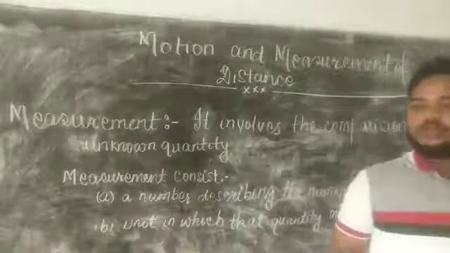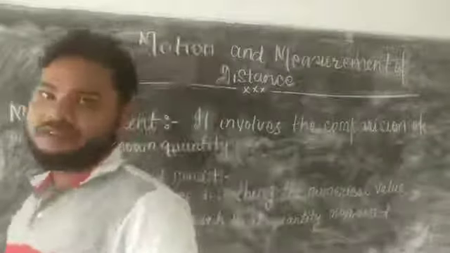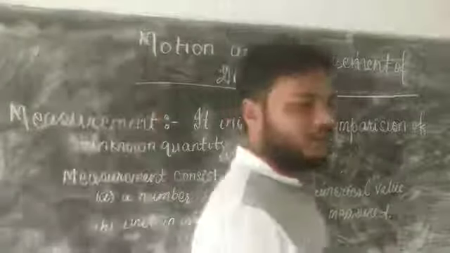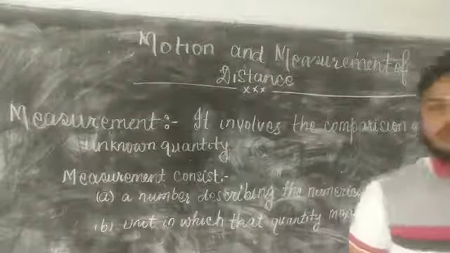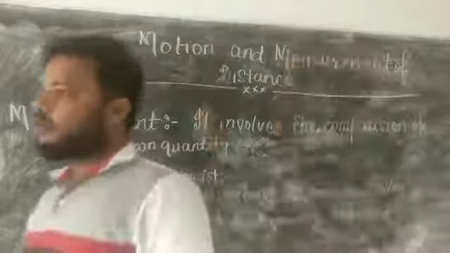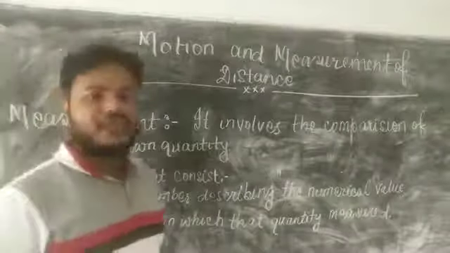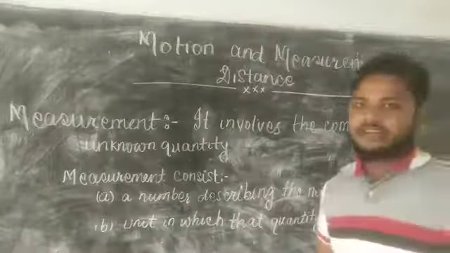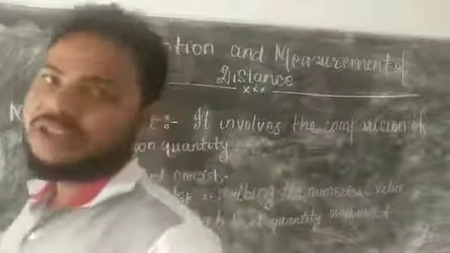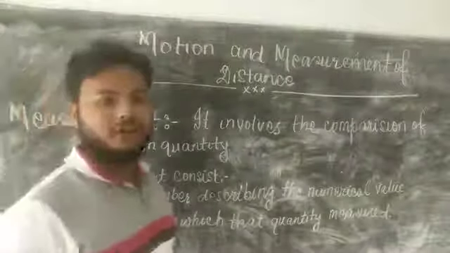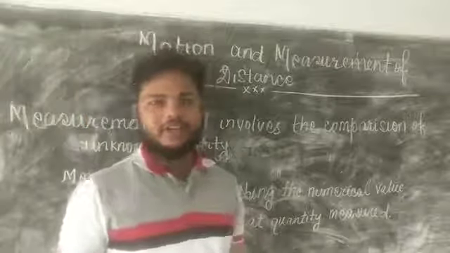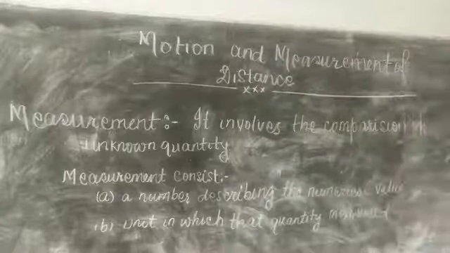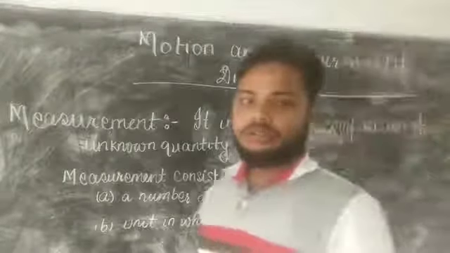All these numbers are used for counting, but without a unit, these numbers do not give any information about any physical quantity. So 1 centimeter gives us information about length. 1 meter gives us information about length. 1 kilometer gives us information about length or distance.